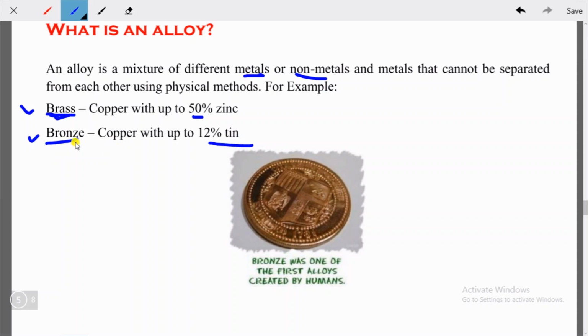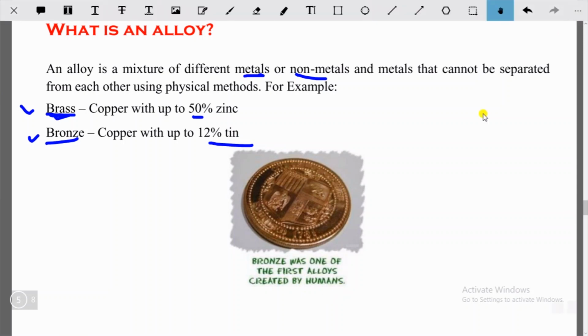That means it's a mixture of two substances. One is copper, another one is tin. So how much percentage of tin is added in copper? 12%. You should remember this. Bronze was one of the first alloys created by humans. I hope you have understood this concept. Let's jump into the next.